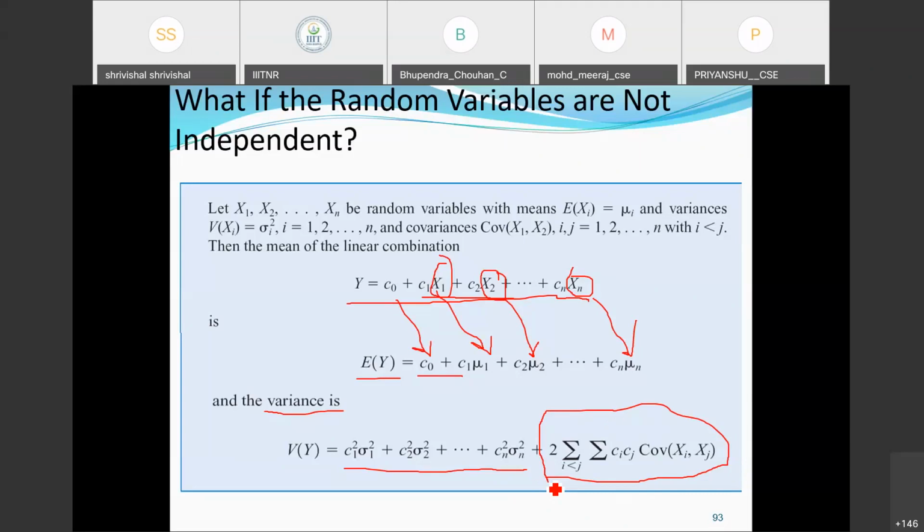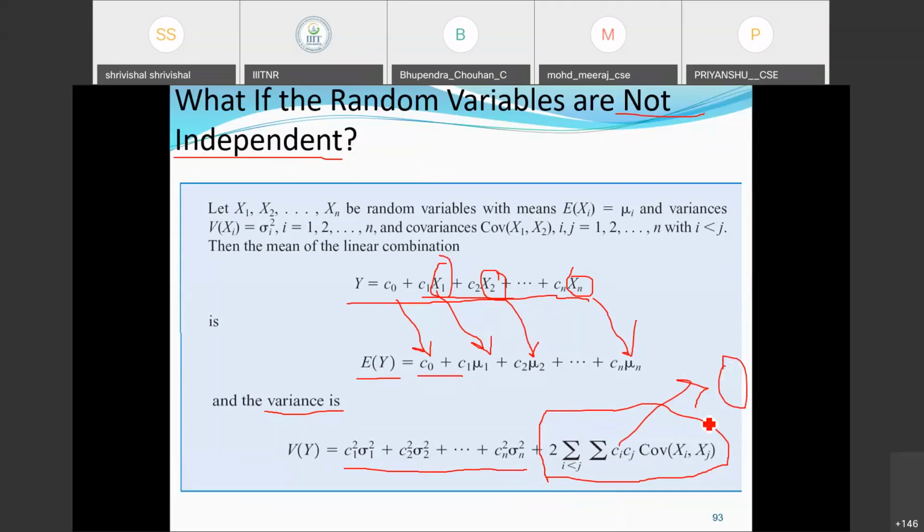Similarly, if we go for n random variables, this kind of covariance or correlation will exist between those random variables, and this value will not be zero here. If the functions are independent, then this value will be 0.